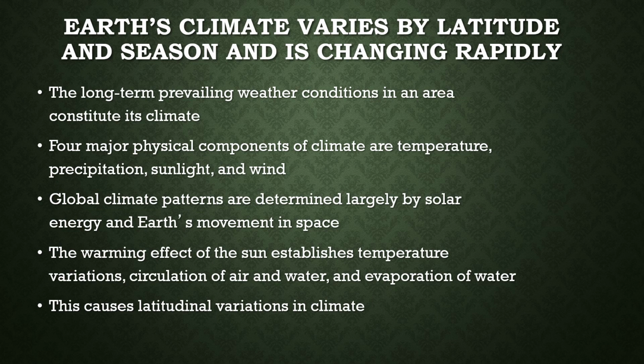Now there's the warming effect of the sun, which establishes temperature variations, air, water, and evaporation of water. Closer to the equator, you're going to have warmer environments. And so this leads to latitude variations. The closer to the equator is the middle latitude, which is going to be warmer, but the farther away, it's going to be colder, with different types of geographical climates.